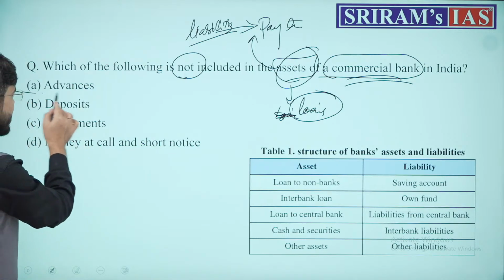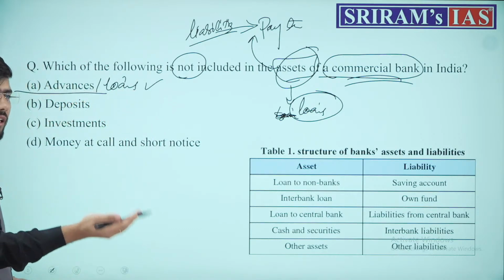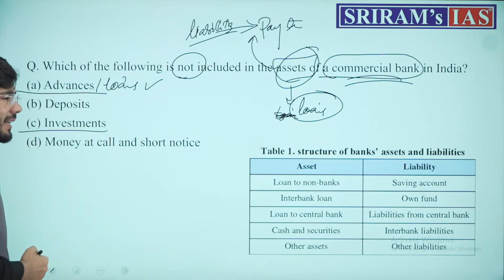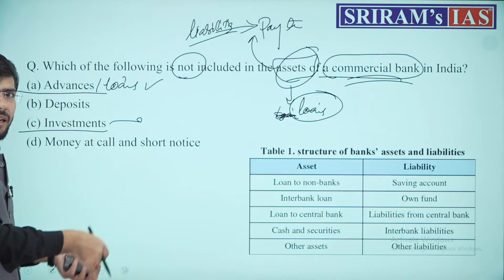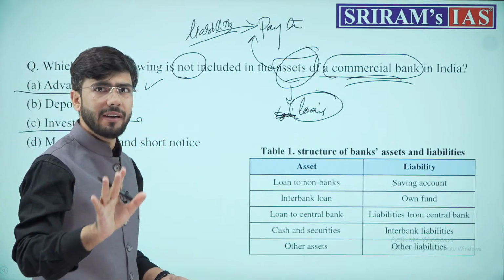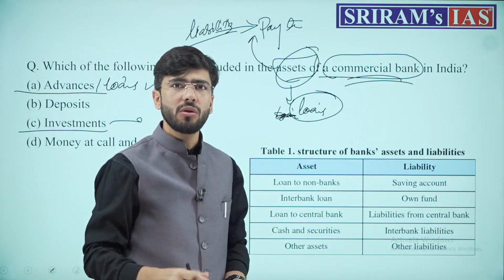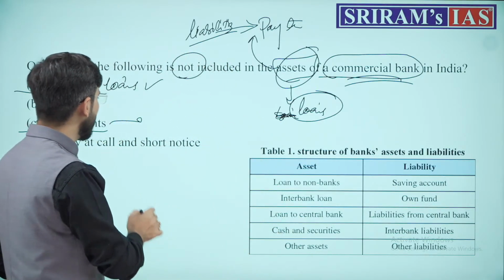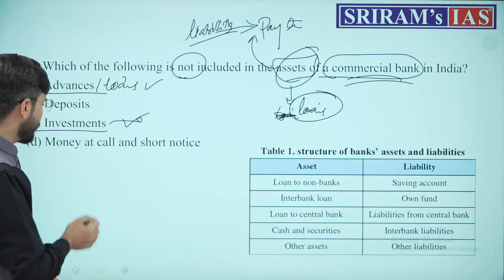So advances, these are loans only. These are assets because they will earn interest for the bank. Investments: any bank investing anywhere, or leave aside a bank, if you are investing somewhere, that is an asset for you because that will generate revenue, a return for you. Therefore, this has to be an asset either of a bank or a person.